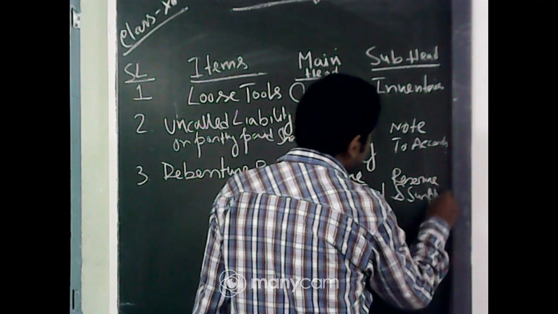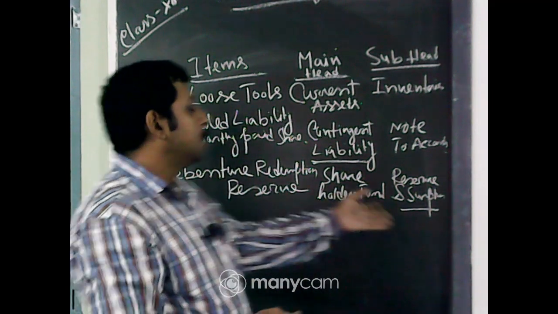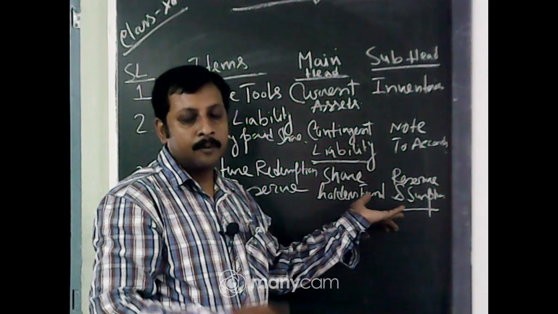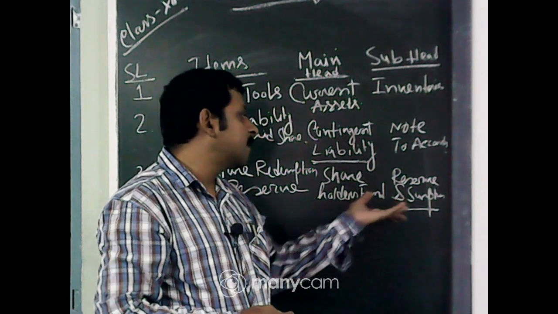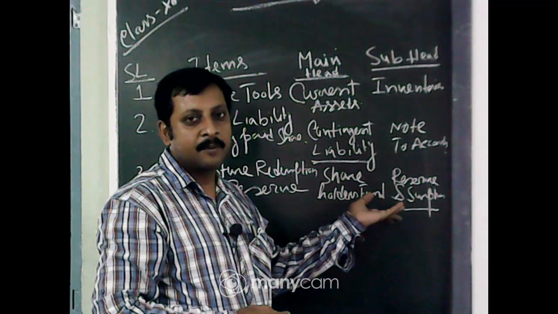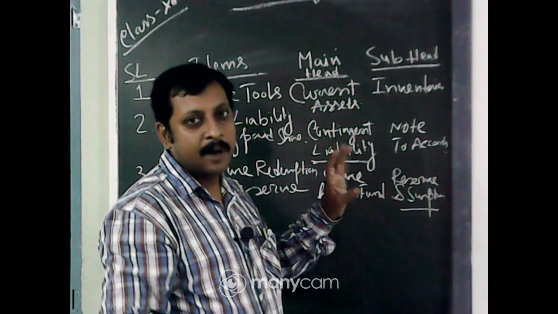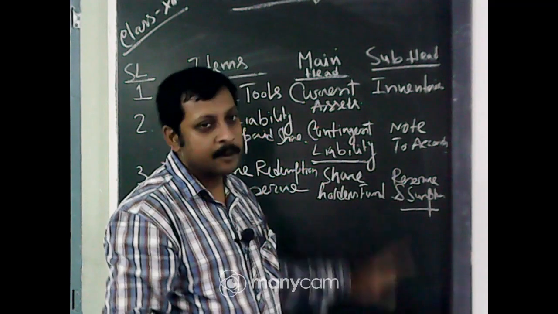In reserve and surplus, all the reserves and the profit and loss from the profit and loss statement come under it. Any reserve, capital reserve, revenue reserve, comes under reserve and surplus. The main head is shareholders fund, and under shareholders fund there is reserve and surplus.